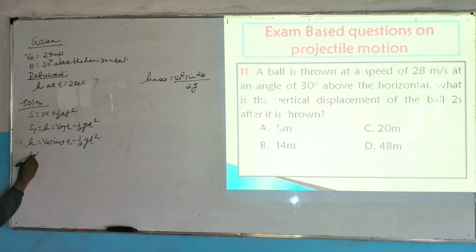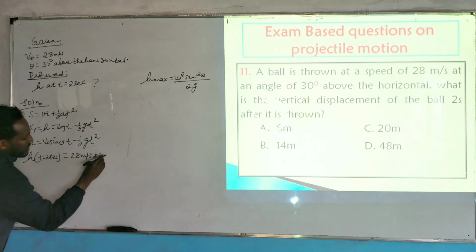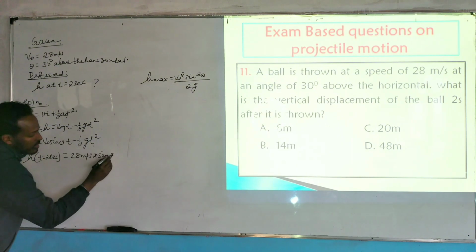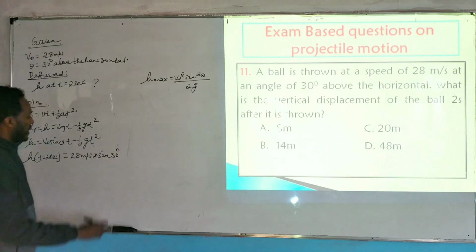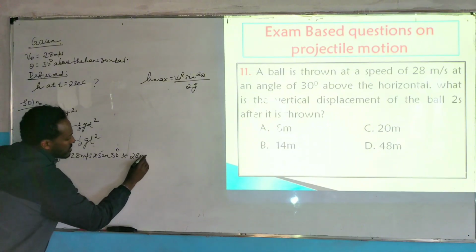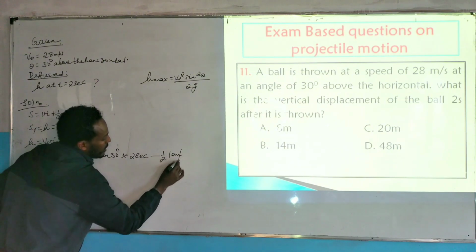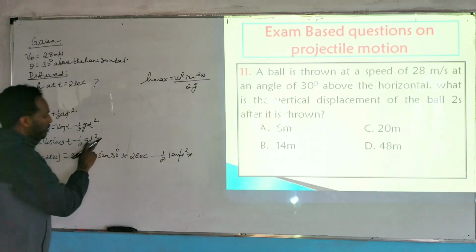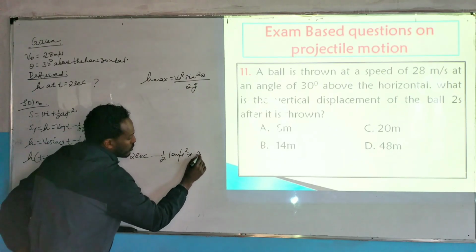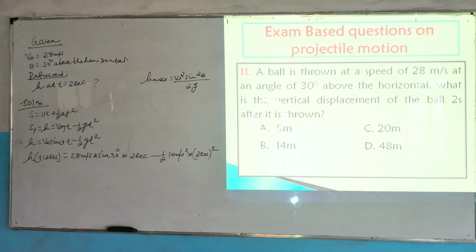ስለዚህ h at t is equals to 2 seconds ምን ይሆናል? v naught, which is 28 meter per second multiplied by sin how much degree? 30 degree, multiplied by the time taken, which is 2 seconds, minus half of g t square, 10 meter per second square multiplied by t square, which is 2 seconds the whole square.